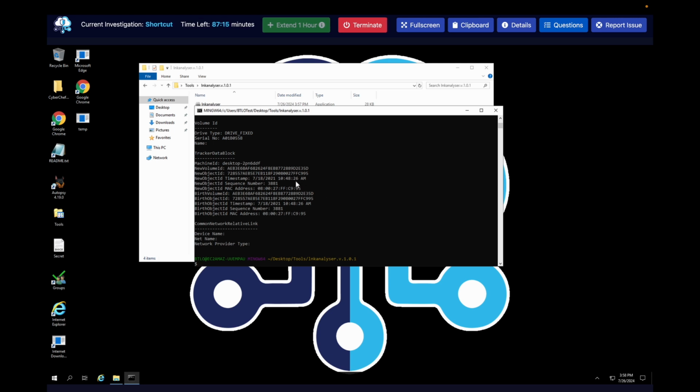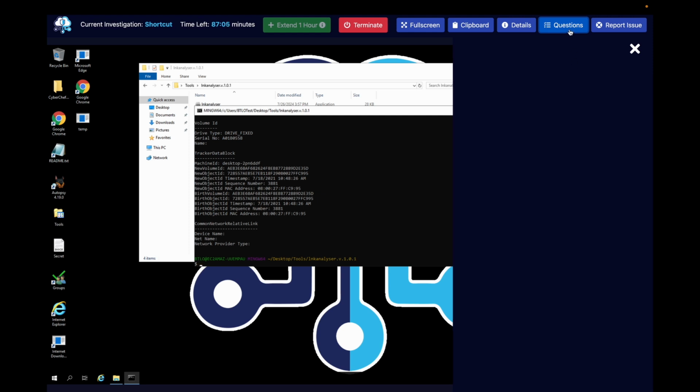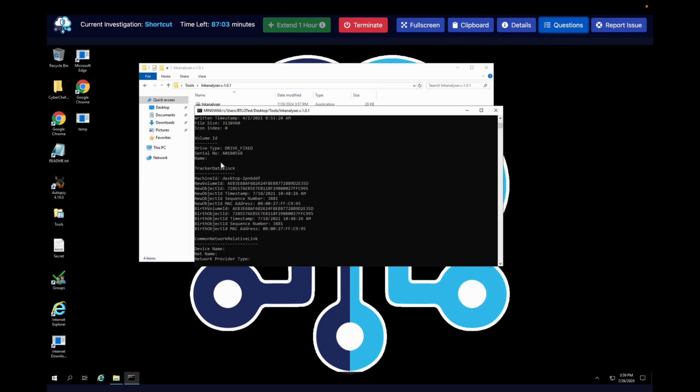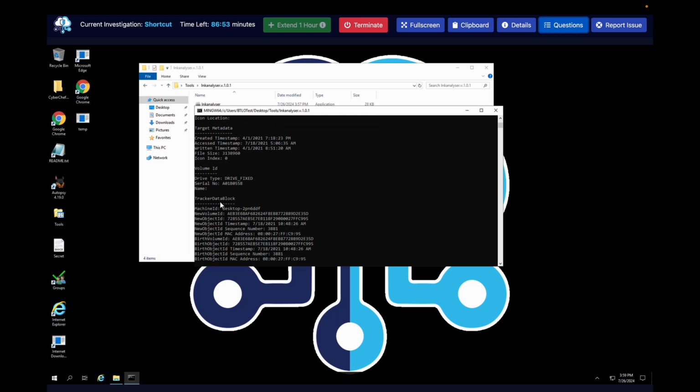Okay, let's see what we got here. Oh, actually, I totally forgot the question. Sorry. What is the name of the machine the shortcut file Microsoft Edge came from? So you can see we have some information on when it was created, last time accessed, dang, 2021. You can tell this is a 3-year-old lab. File size, and look right here, tracker data block.